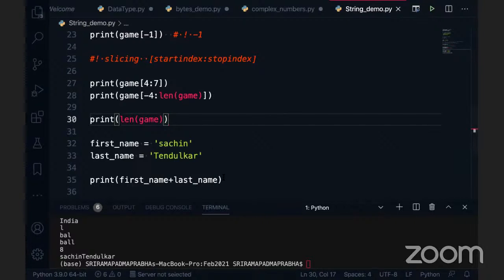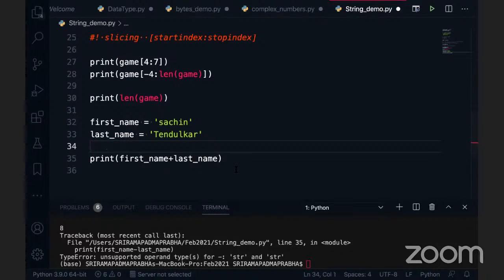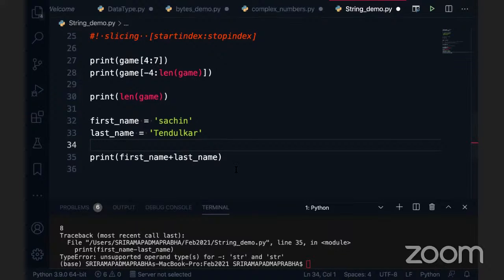Now, very simple, I'm going to use minus here. First of all, strings cannot be used with the arithmetic operators: plus, minus, divided by, and multiplication. These are not possible with two strings. The plus operator is possible, but this is not adding the two strings. The concept is called concatenating the strings. The term you have to use very accurately here. Adding the two strings is not possible, but in other words we can say concatenating the two strings.